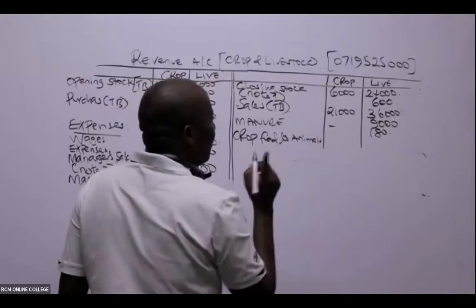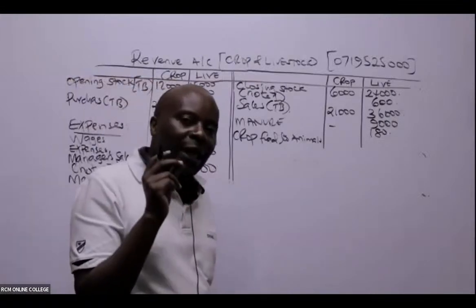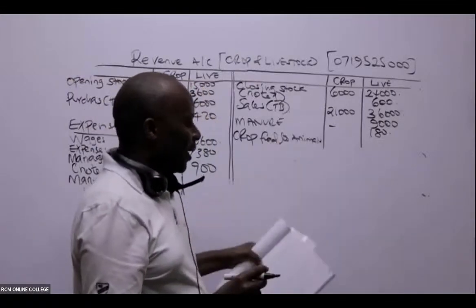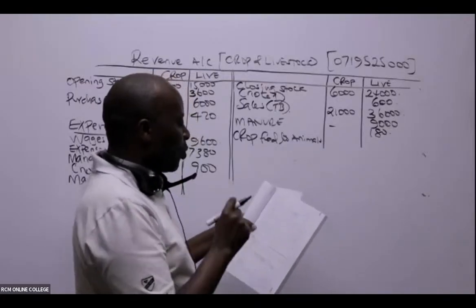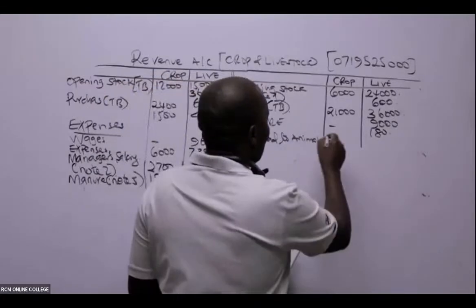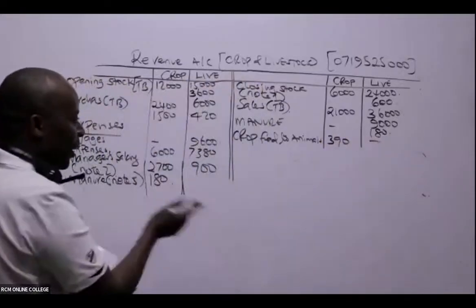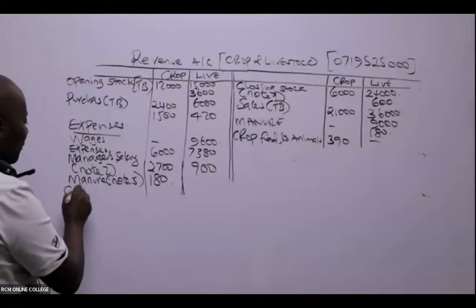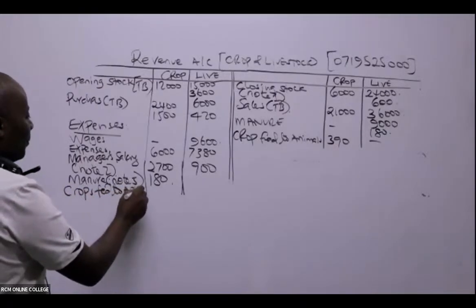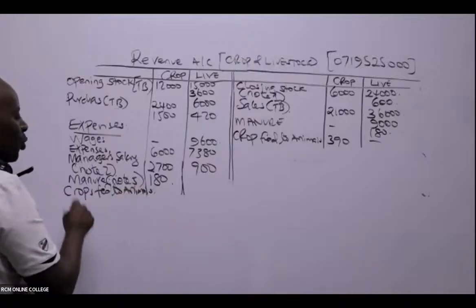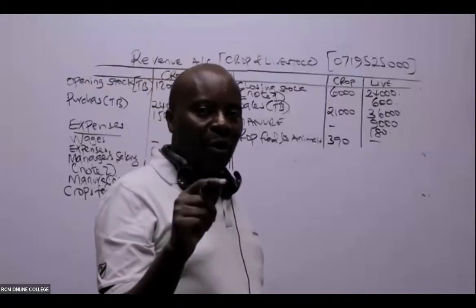And this crop is an output from the crops here. All right. Because the figures are in thousands, you're going to capture this as 390. Then what do we do in this case? Of course, it has to appear in both. So we have here crops fed to animals. To animals, this is an input.